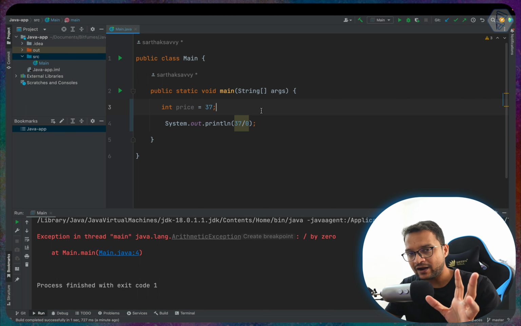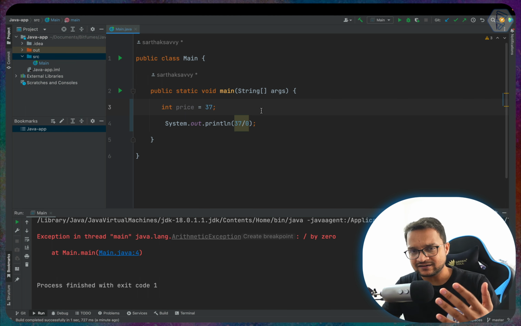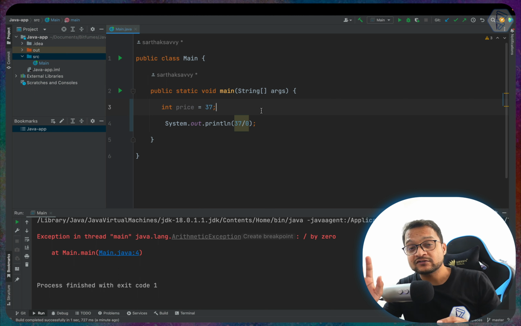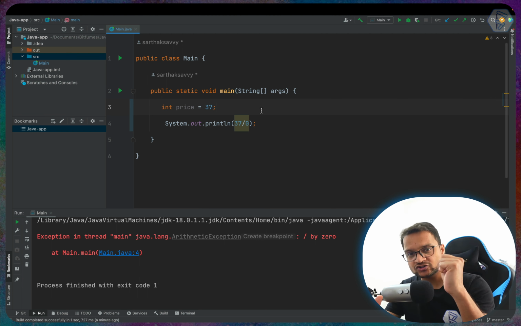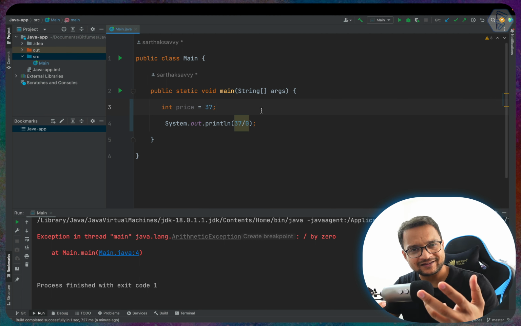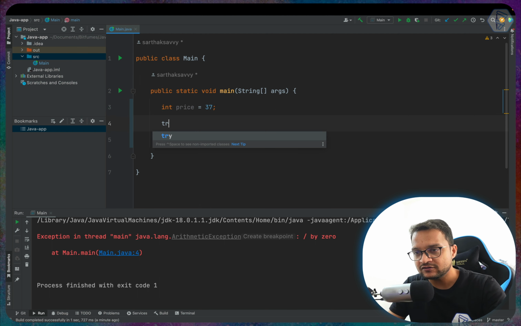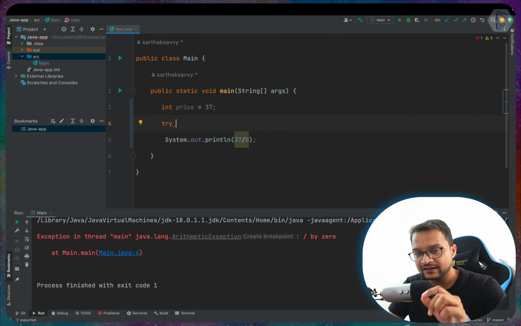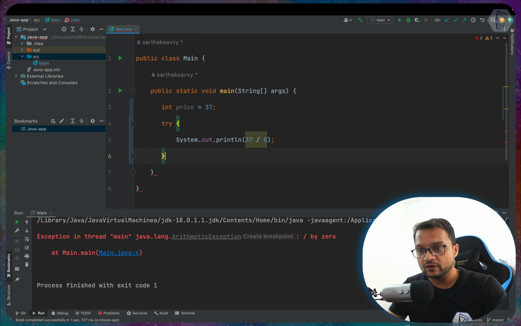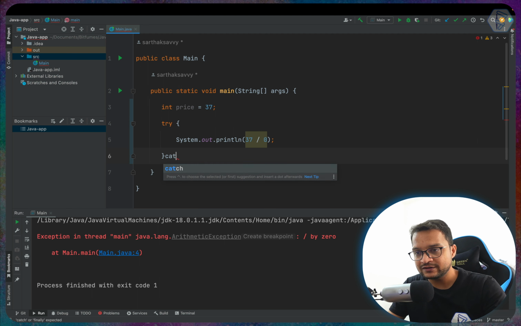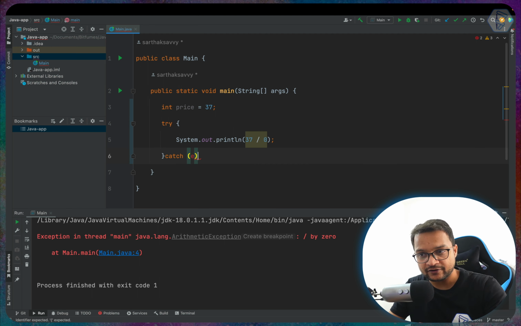So there is a try and a catch block. As the name suggests, it says try something. If something is breaking, if some exception is raised, then catch that exception and do something. Okay, let's try. So I will say try, and then I need to create a block of try catch. I say try to print this thing, but after that you need to catch if there is any error.